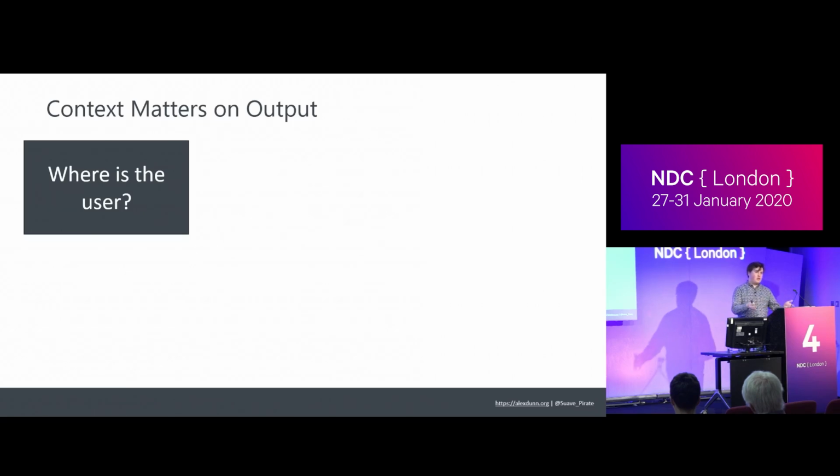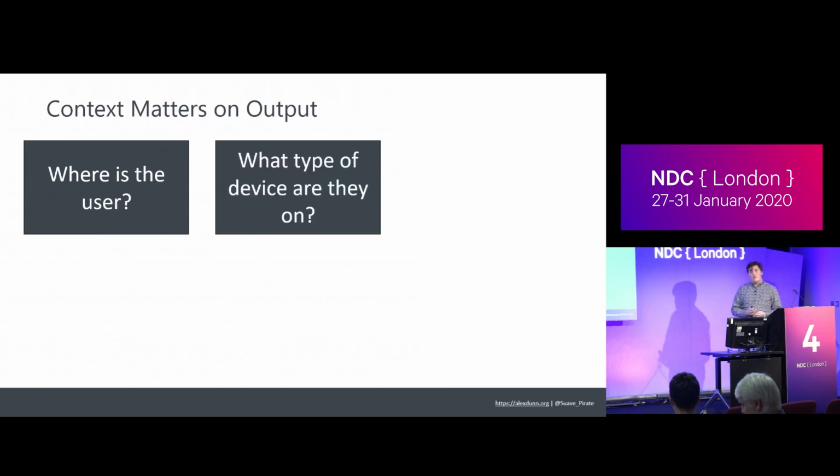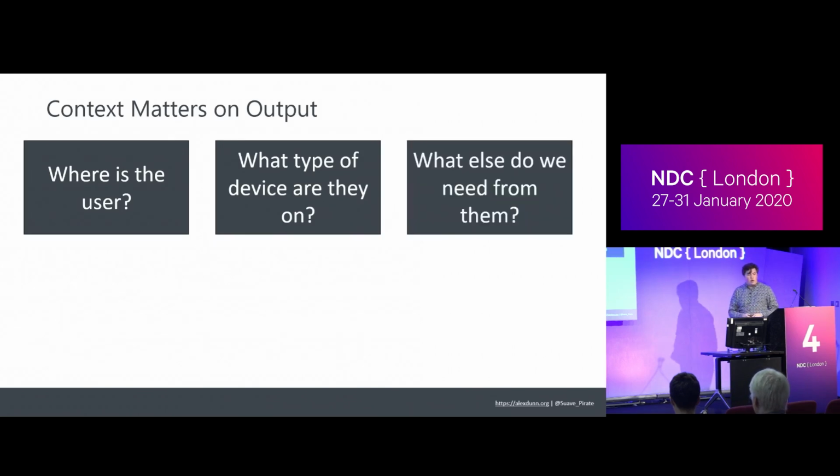But if they're just on a smart screen that's right in front of them in the kitchen and they ask for a recipe, I need to give them all the detail I can. That matters in the actual output that we build. What device type are they on? That's the modality part of the question.